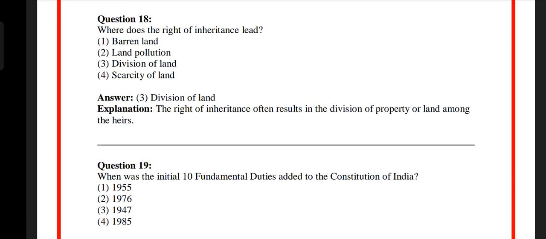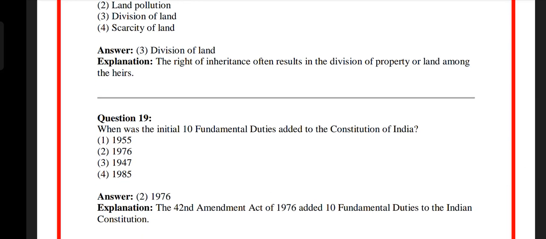Question number 19. When were the initial 10 fundamental duties added to the Constitution of India? Option 1 1955, option 2 1976, option 3 1947, option 4 1985. The answer is option 2 1976. The 42nd Amendment Act of 1976 added 10 fundamental duties to the Indian Constitution.